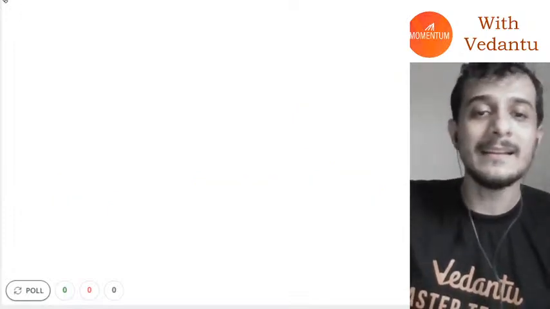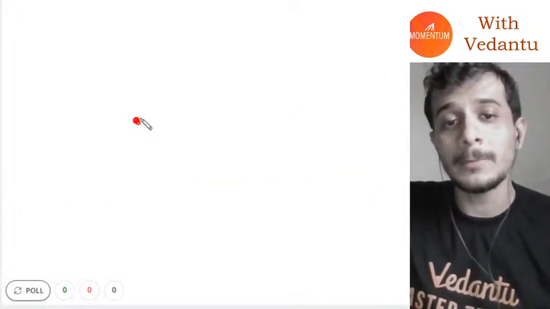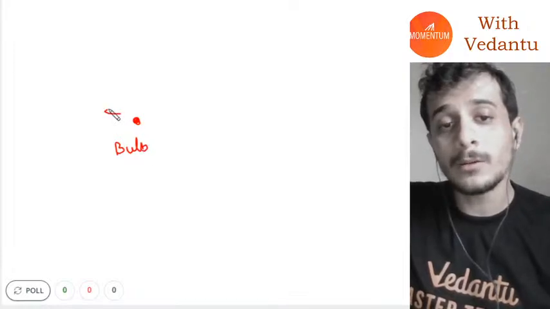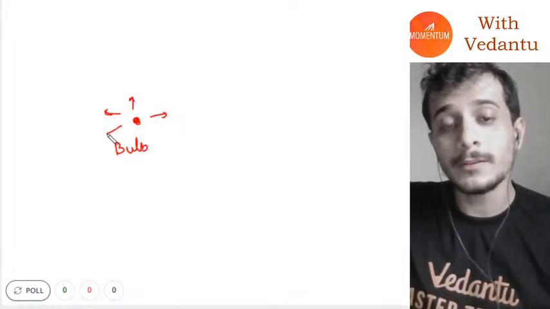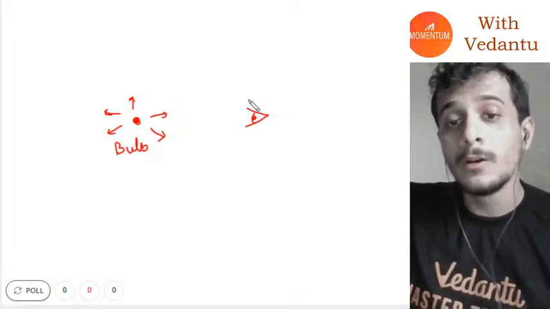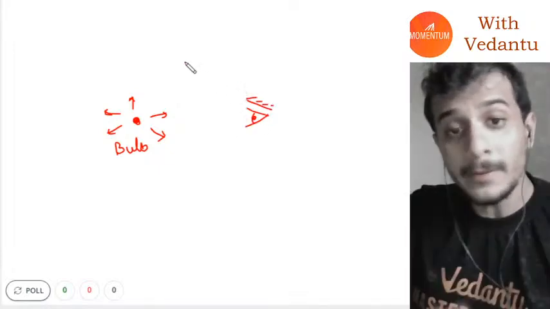Let's say I have a bulb, and I'm looking at this bulb, and this bulb is giving out light in all directions. This bulb is visible to me, and I'm looking at this bulb from here. Can I see this bulb? Yes, I can see this bulb.